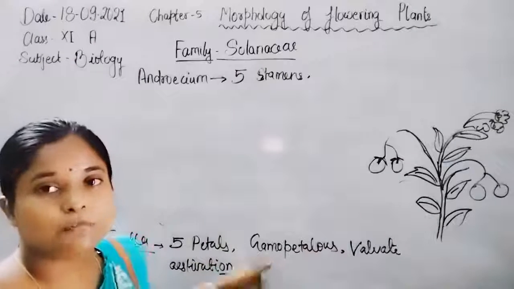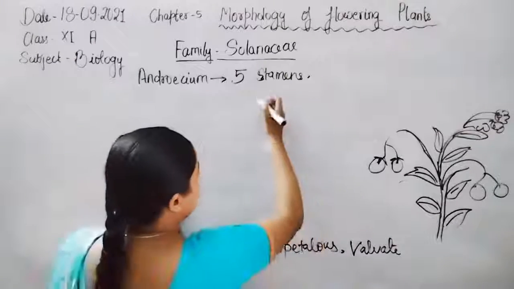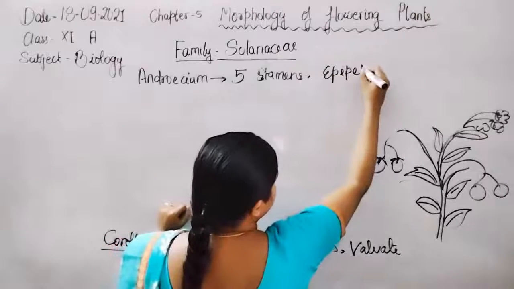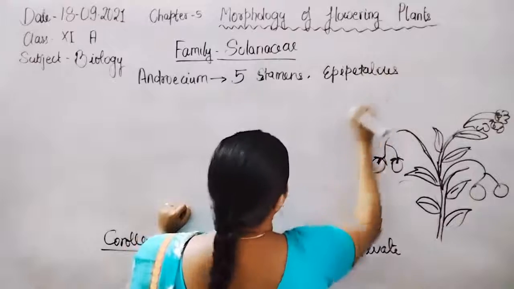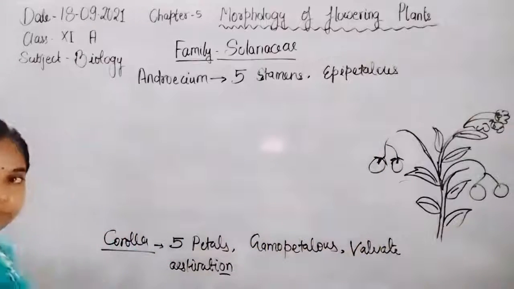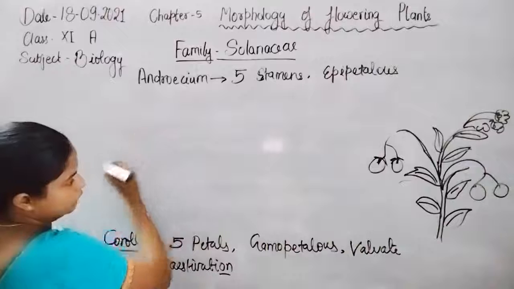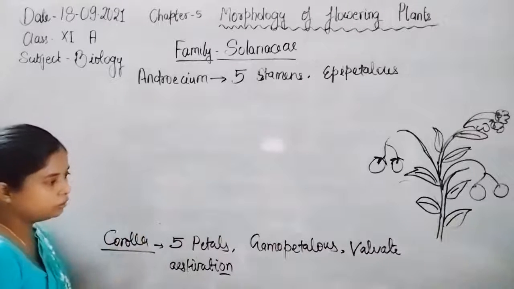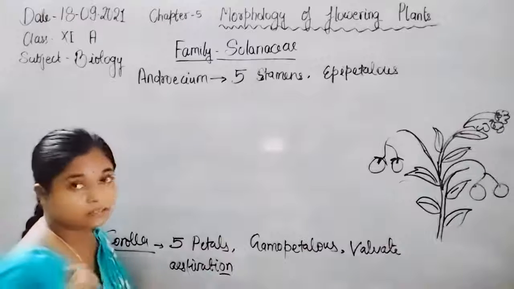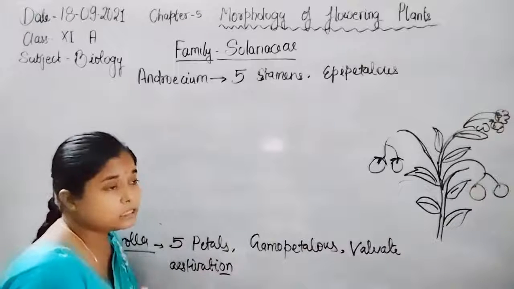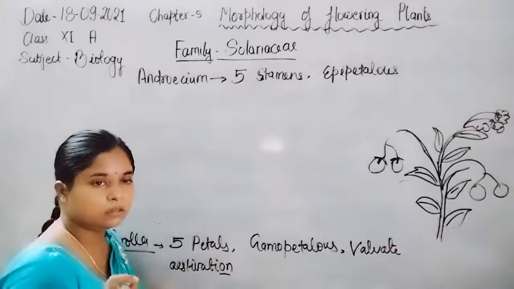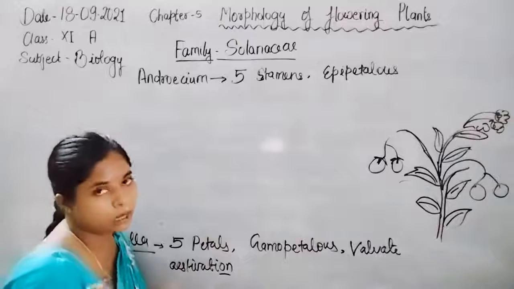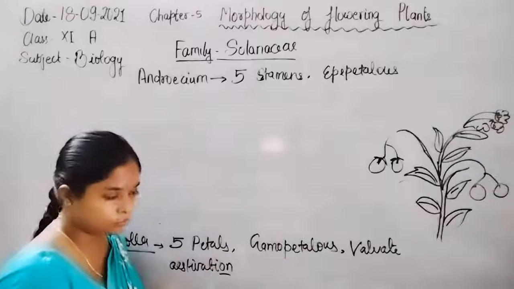Such stamens are known as epipetalous stamens. Diathecous anthers are present in the stamen, with both anther and filament. Such stamens are fertile in nature because pollen grains are formed.